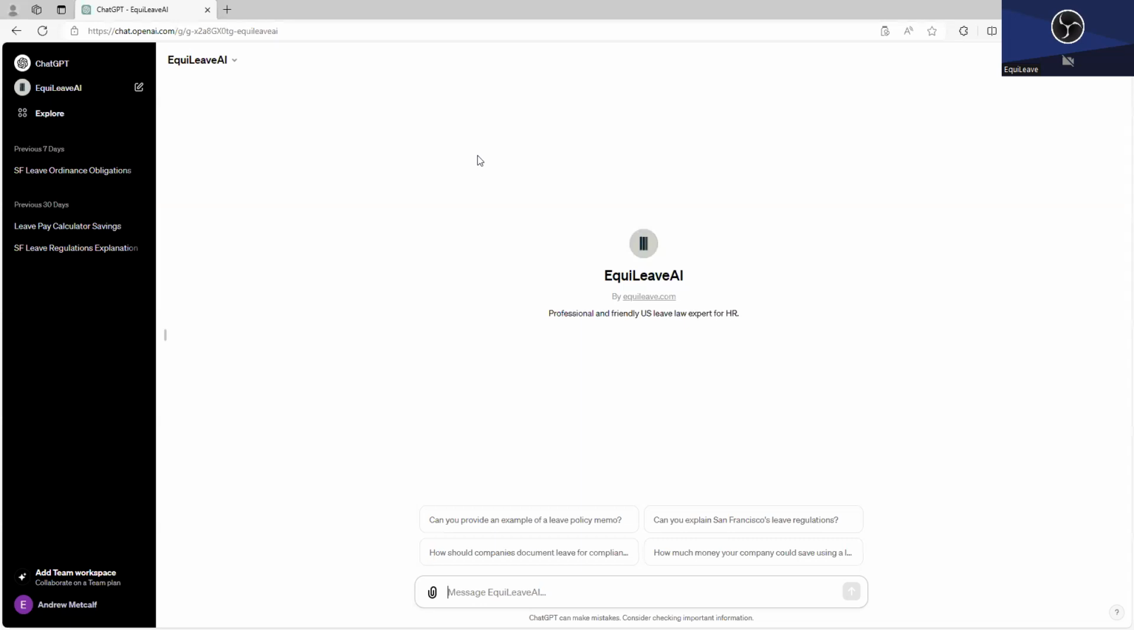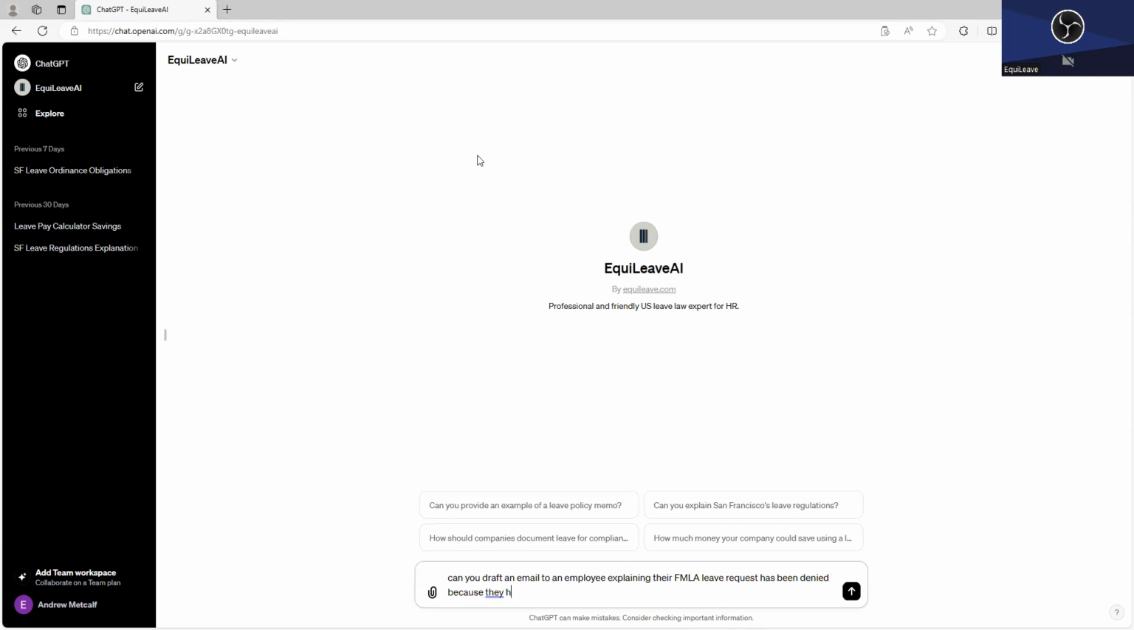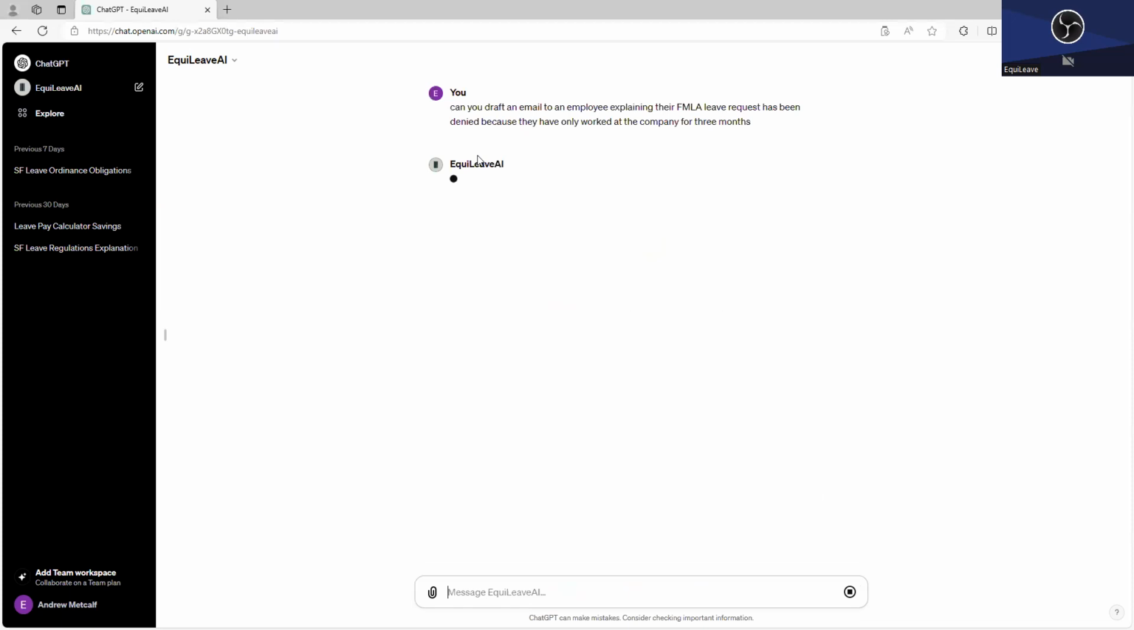EquiLeave AI may be able to assist with that. So let's ask EquiLeave AI to do it. All you're going to do is click into the box at the bottom of the page and then say something like, can you draft an email to an employee explaining their FMLA leave request has been denied because they have only worked at the company for 3 months. Boom. Let's see what it does.